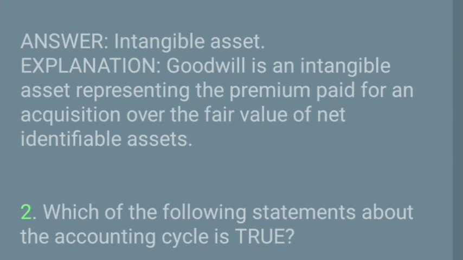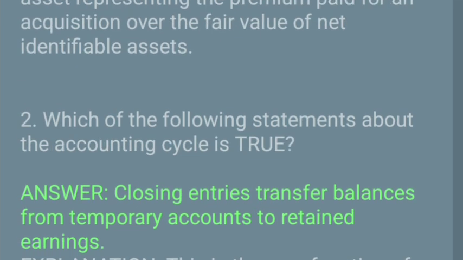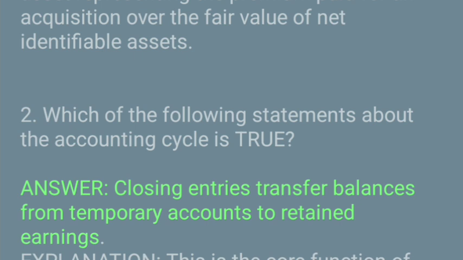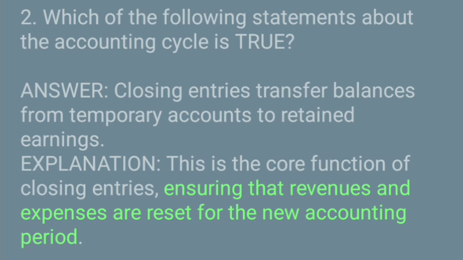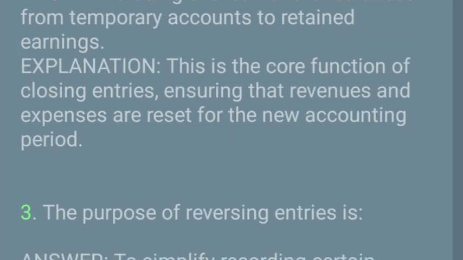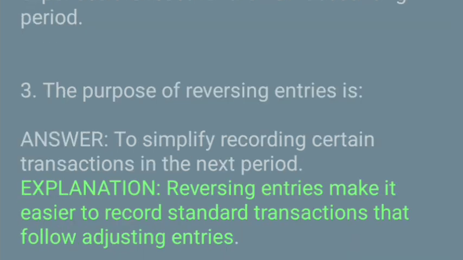2. Which of the following statements about the accounting cycle is true? Answer: closing entries transfer balances from temporary accounts to retained earnings. Explanation: this is the core function of closing entries, ensuring that revenues and expenses are reset for the new accounting period. 3. The purpose of reversing entries is. Answer: to simplify recording certain transactions in the next period. Explanation: reversing entries make it easier to record standard transactions that follow adjusting entries.